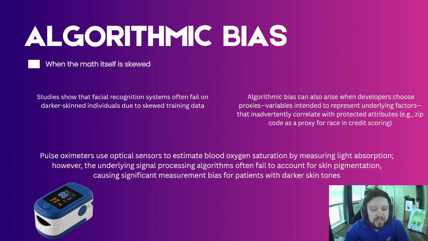And this bias gets baked into our algorithms and our technology, and it actually skews the math itself. Studies have shown that facial recognition will fail on darker skinned individuals because of training data, right? So you have things like Teslas that are hitting people of color because they're not being trained on darker skinned individuals.